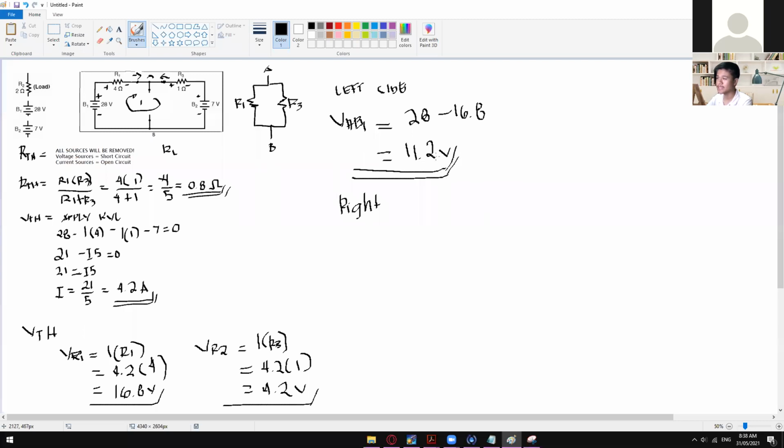So in here, this 11.2 volts is already our VTH. Okay, but in order for us to verify whether that value of VTH is correct or not, we can also solve for the right side. So let's name this one VAB3, since we have R3 in here.